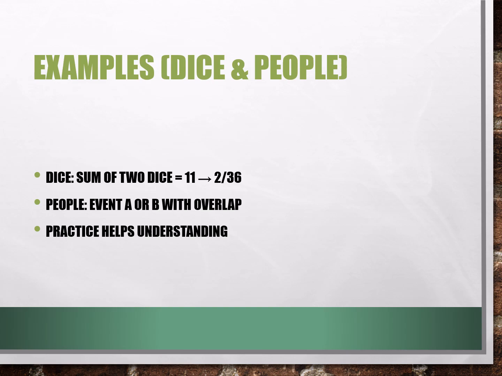A sum of 11 happens only in two cases, 5 plus 6 and 6 plus 5, so the probability is 2 out of 36. Another example is choosing a person from a group using a table. These examples help us to understand how we use rules in practice.